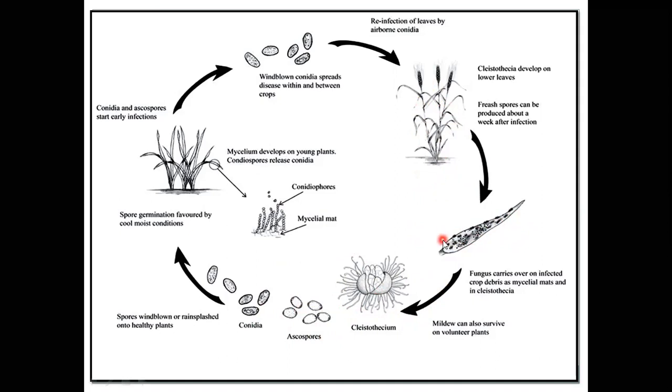The primary source means infected plant part debris in the soil, or Cleistothecia bodies remaining in soil having the ascospores. This is the primary source. The secondary source is airborne conidia disseminated from these infected plants to healthy plants. Conidia are disseminated through wind or air current and directly deposited or landing on healthy wheat plants. So this healthy plant is also infected. This is the disease cycle and perpetuation of Erysiphe graminis variety tritici.